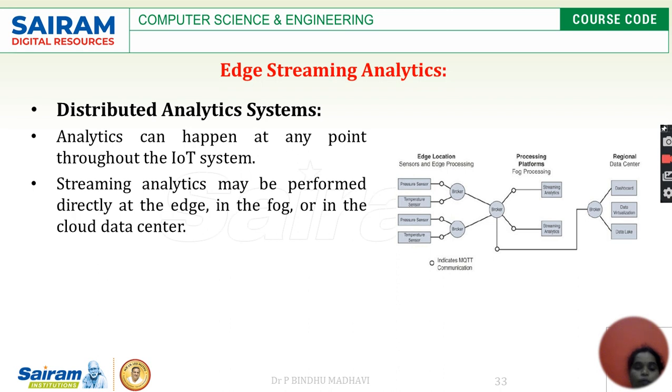Once the computation is over, the data is processed further and given for storage. Here the communication happens through MQTT, and at the corresponding edges the computation takes place, the data is measured and processed, and we can see the immediate response through this distributed analytics system. Next one is about network analytics.